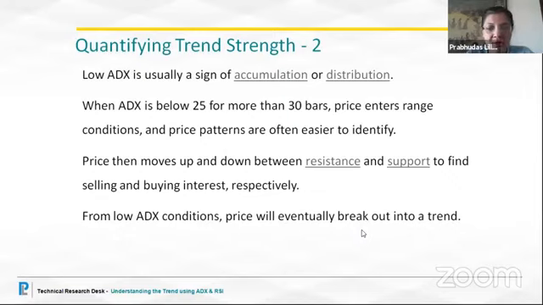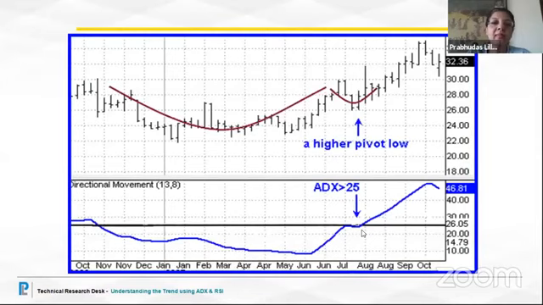From low ADX conditions, price will eventually break out, and once we see an increase in volume, once we see an increase in buying interest, ADX is going to move out of its 20 band. So have a proper look. This is for better understanding. For a very long time, the market or the stock has been, and this is what we see very many times either in the stocks that we choose or in the index, where there is no clarity as to which direction we are going.